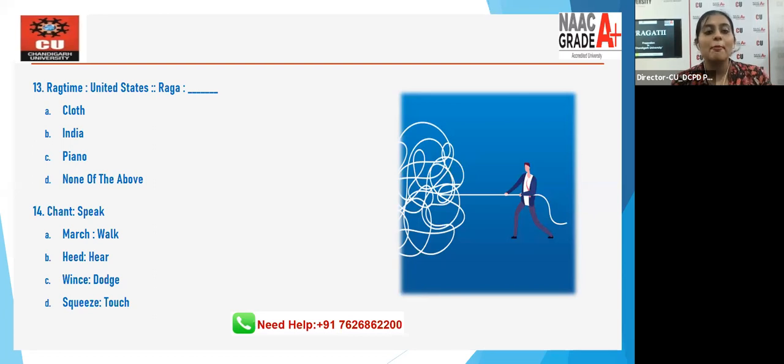So it is B, India. So here we are talking about what? We're talking about musical instruments. We're talking about music. So linkage of music. So rag or raga is associated with India.